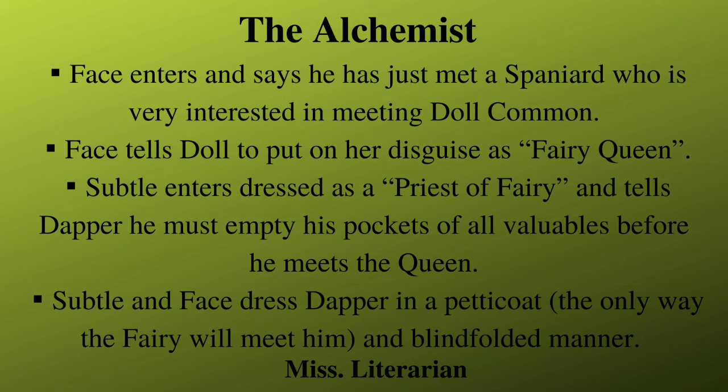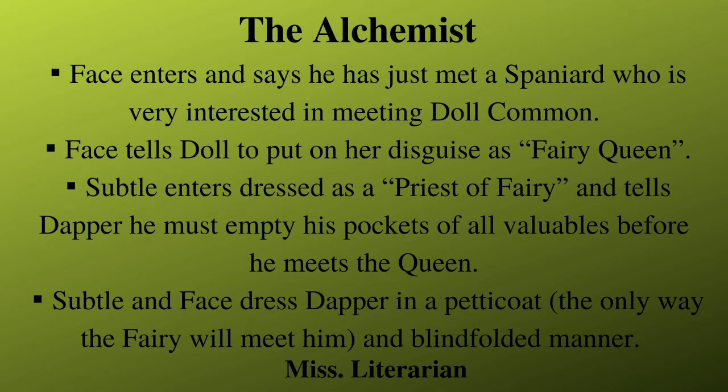Immediately there is a knock at the door, and Dol says that it is Dapper, who has returned from his familiar. Now Face tells Dol to put on her fairy queen disguise and get ready. Subtle enters dressed as a priest of fairy and tells Dapper that he must empty his pockets of all valuables before he meets the queen. Subtle and Face tell Dapper that he should be in a petticoat, and only then will the fairy queen meet him, and he should also be blindfolded.